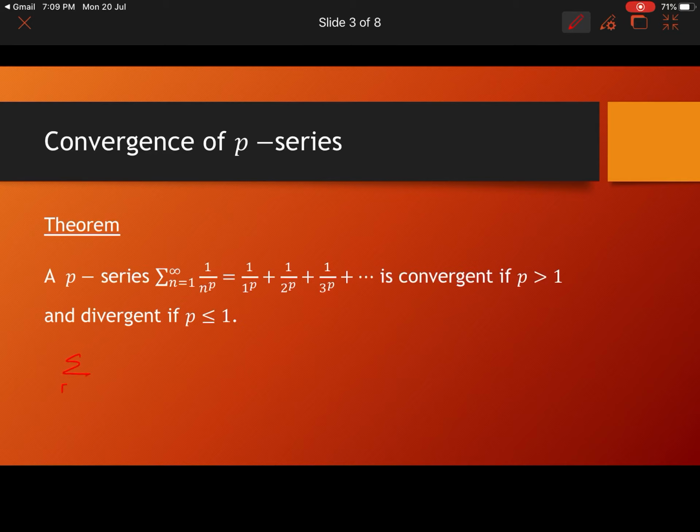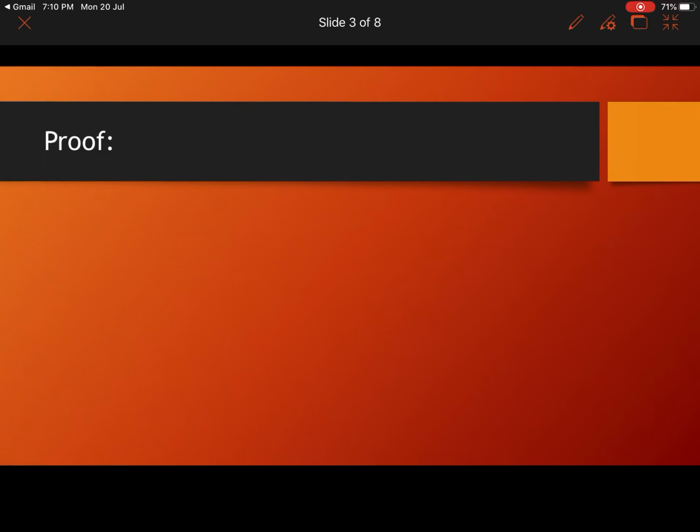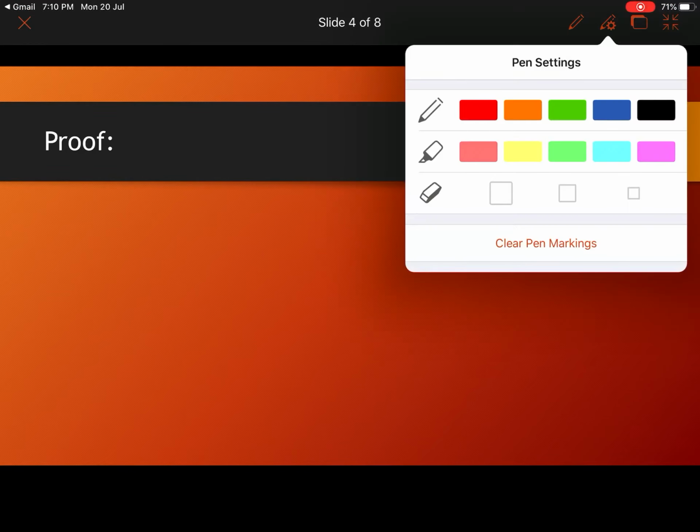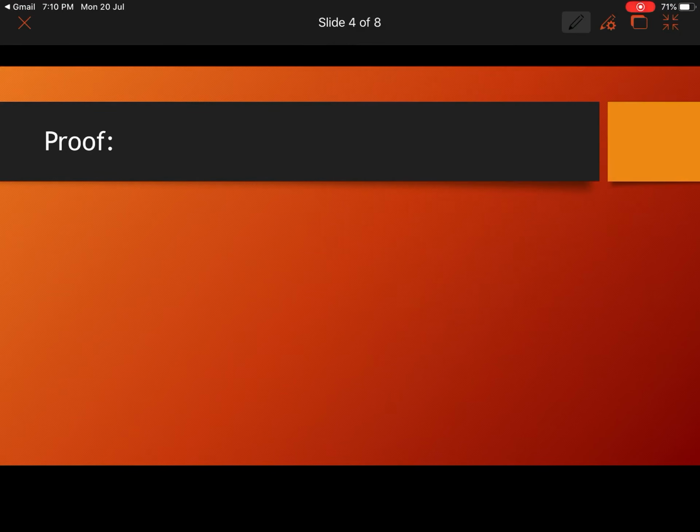So when p is equal to 1, what happens? P equal to 1 means the p series will become sigma n equal to 1 to infinity 1 by n raised to 1, which is sigma 1 by n, which is our harmonic series, and we know that a harmonic series is divergent. Now let's prove this theorem.